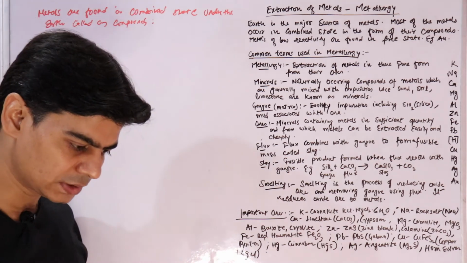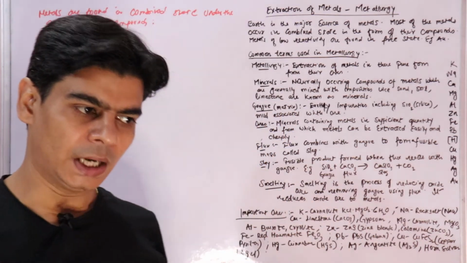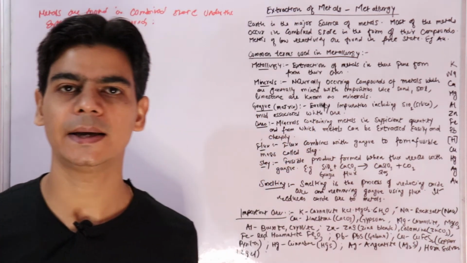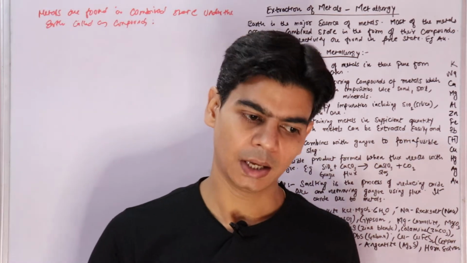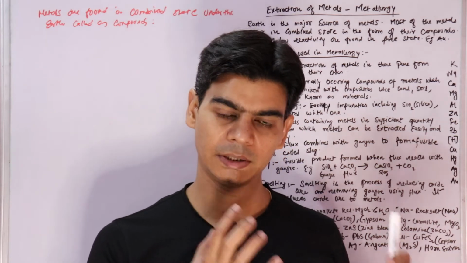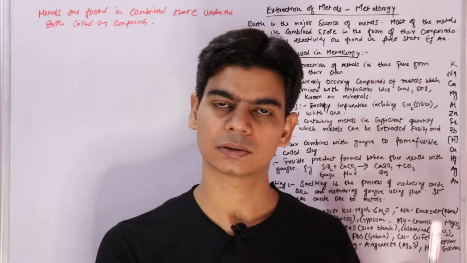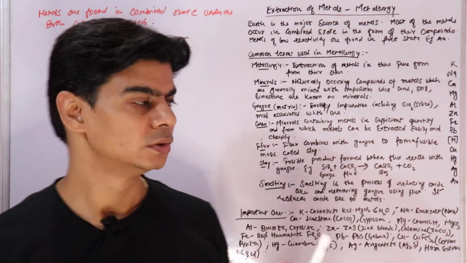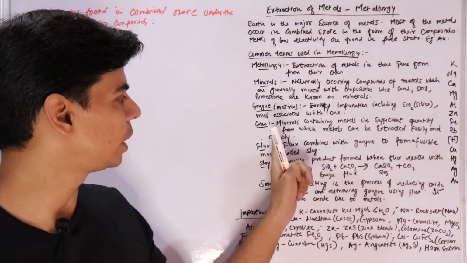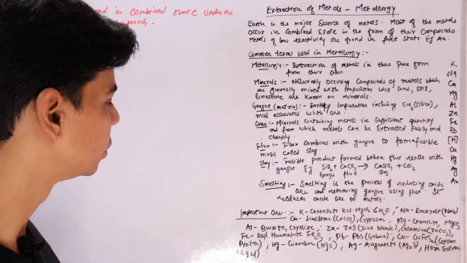So when we do extraction of metals, we have to find a mineral that contains a sufficient amount of metal, and from which the metal can be extracted easily and cheaply. Such a mineral we call an ore in metallurgy. So what is an ore? Ores are minerals containing metals in sufficient quantity and from which metals can be extracted easily and cheaply.